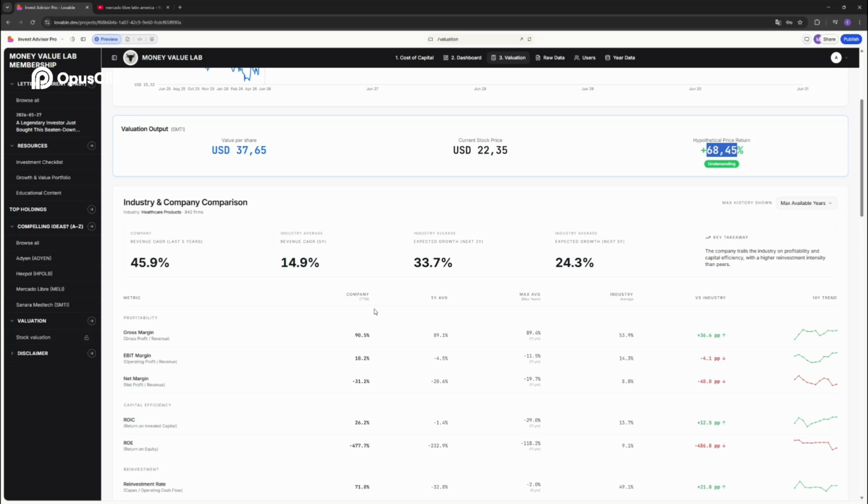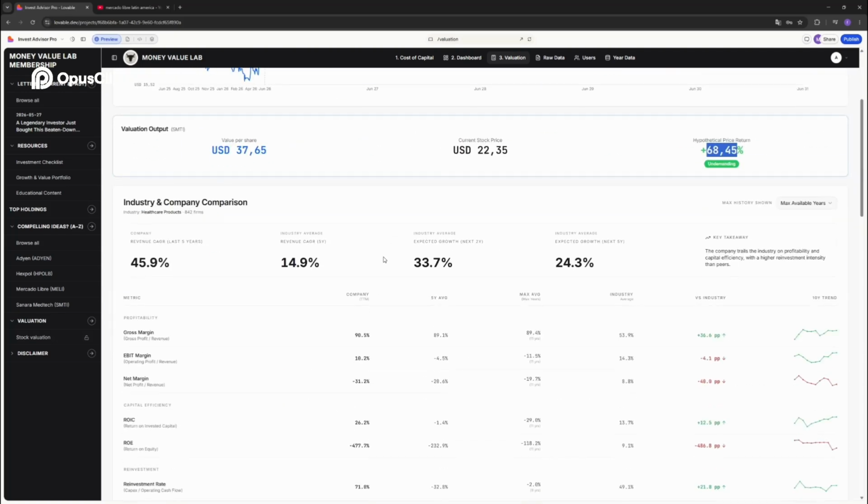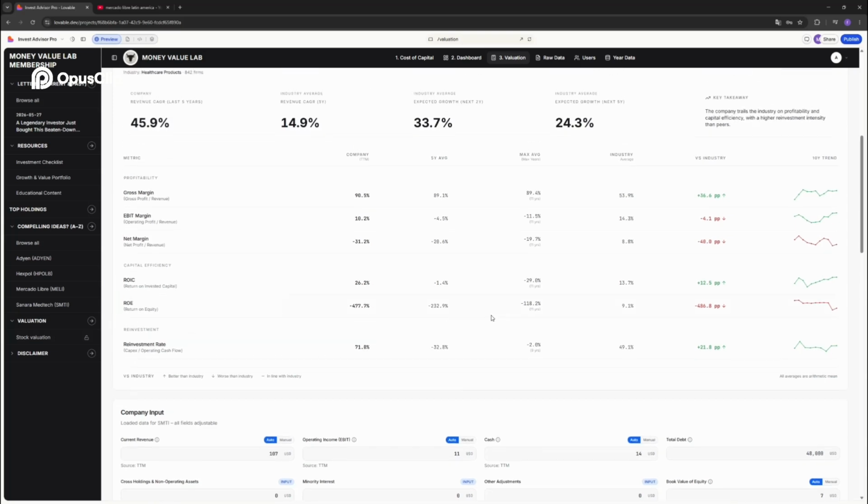And hopefully, my goal is to increase your knowledge within valuation so that when a friend of yours, or you're sitting on a bus, and someone tells you, hey, this stock is worth 300% more than today's price, instead of just going along with that assumption, you could go here and do your own valuation. You just put which company, you put your growth assumptions, reinvestment, and you base it on the industry. And then you don't need to guess anymore.